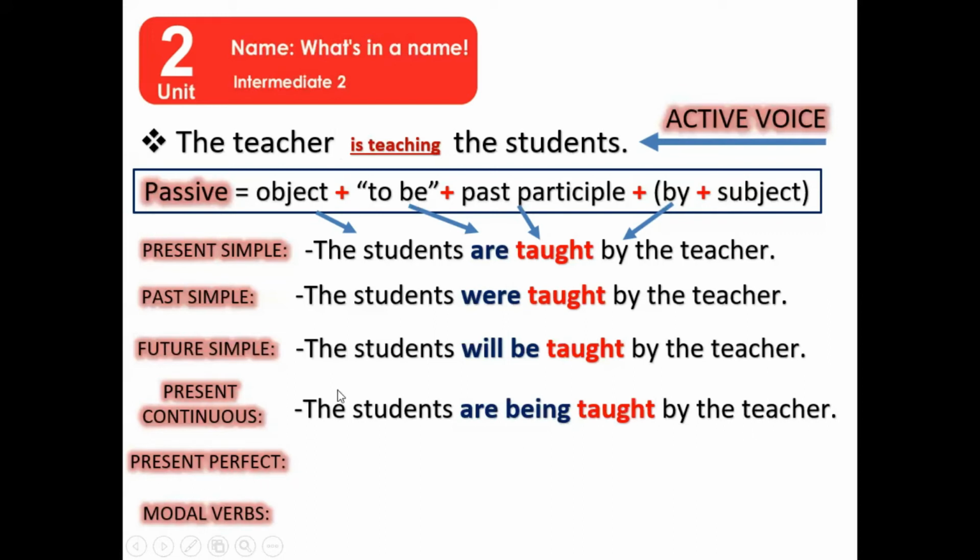In relation to the present perfect, look at this active voice. The teacher has taught the students. And now, please, everybody, what is here? The students, interesting. Has or have? What do you think? Have. Yes, you know, the students have, and the verb to be, this is now been, okay? The students have been, what is the past participle of the verb? Taught by the teacher.